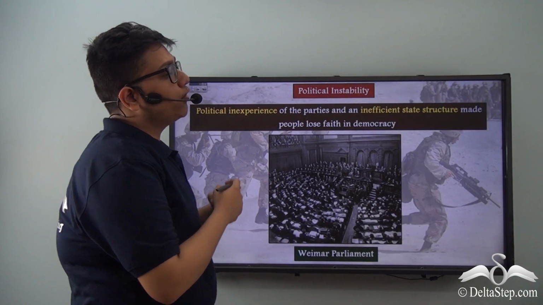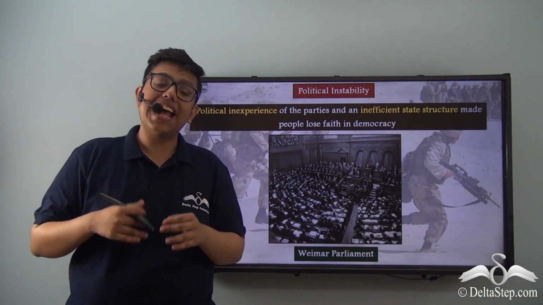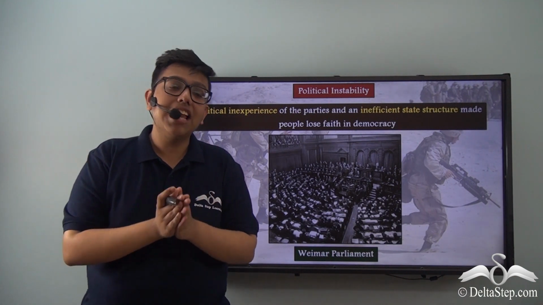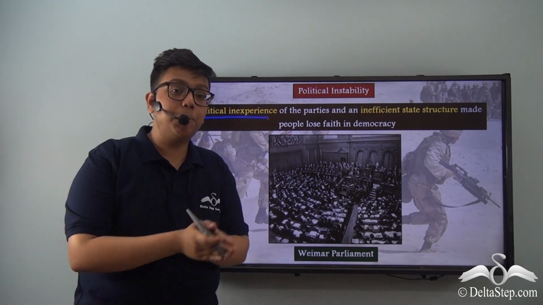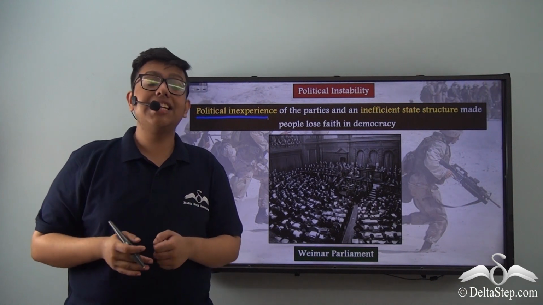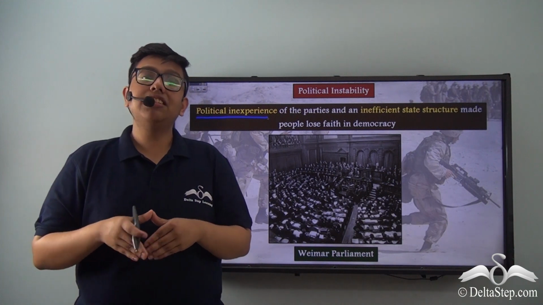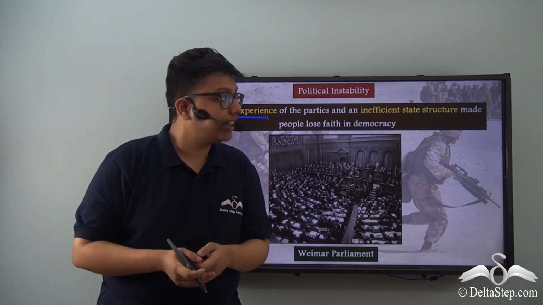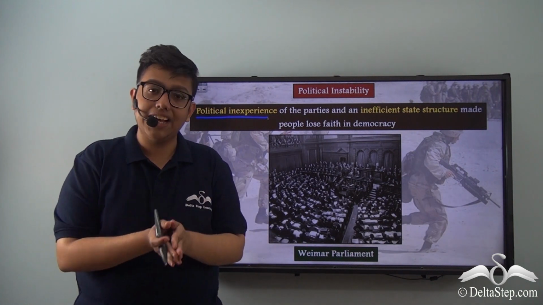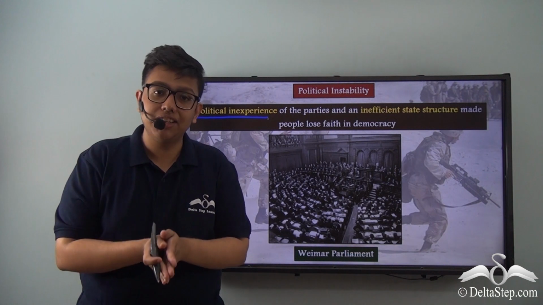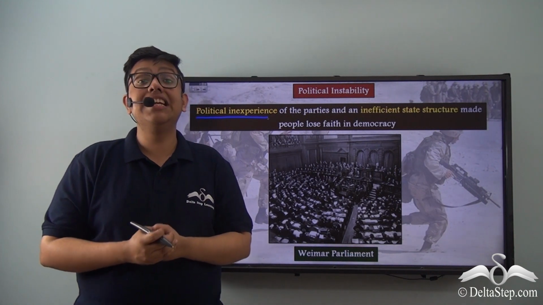Now, the majority of the Democrats who made up the political parties and filled up the Weimar parliament and also the government were politically inexperienced in democracy, as they had no exposure to it, and therefore leading a democratic parliament was something they were rather inefficient at. And that is why the German chancellor, who was the executive head, actually held most of the authority, as this inexperienced parliament could not be left with making real decisions.